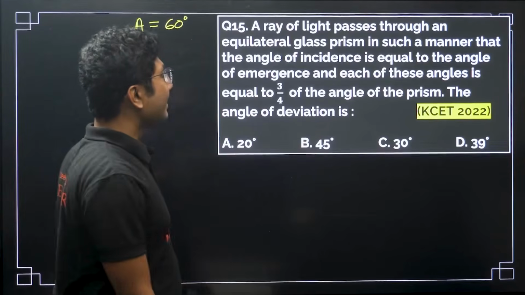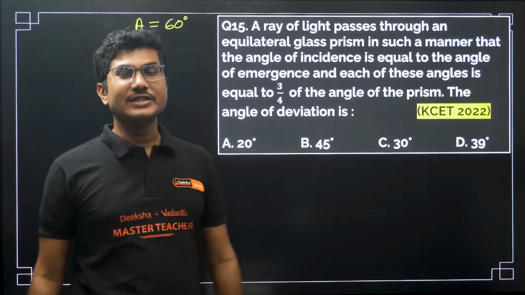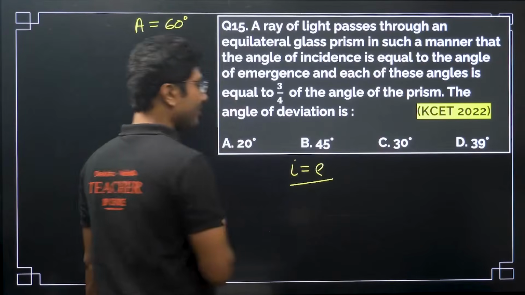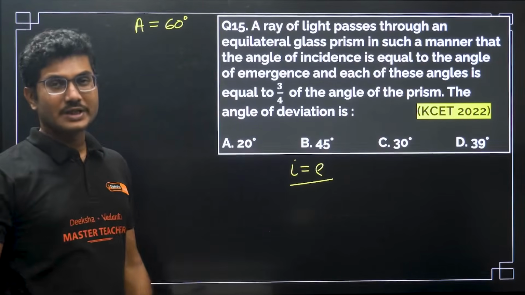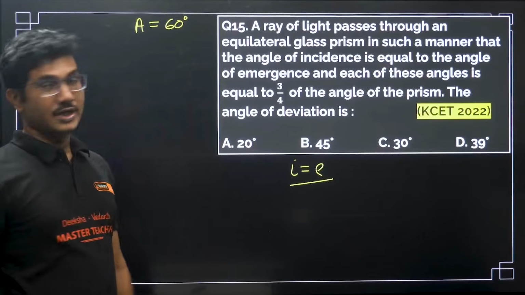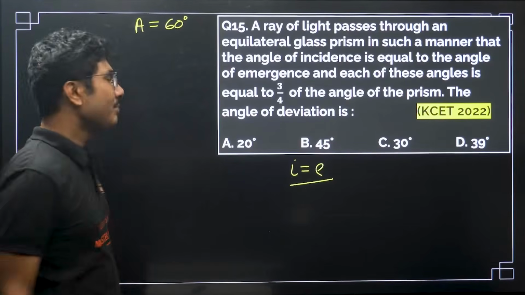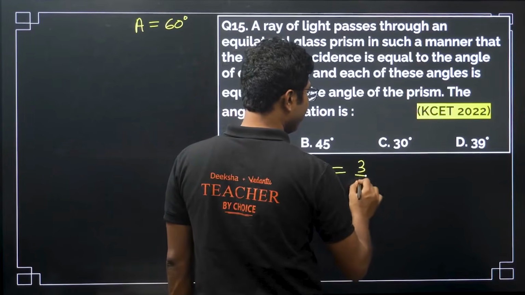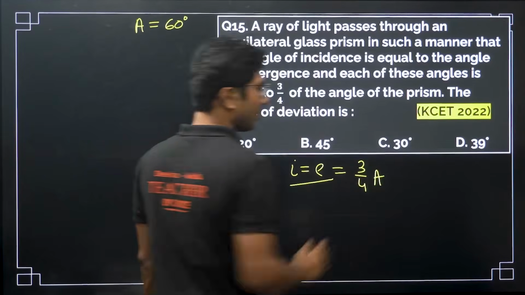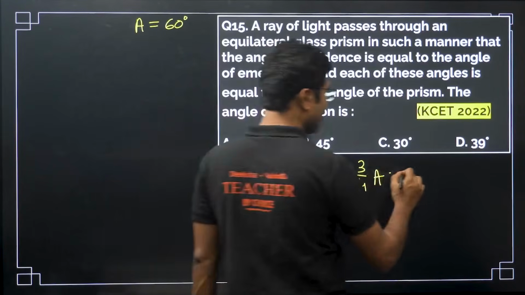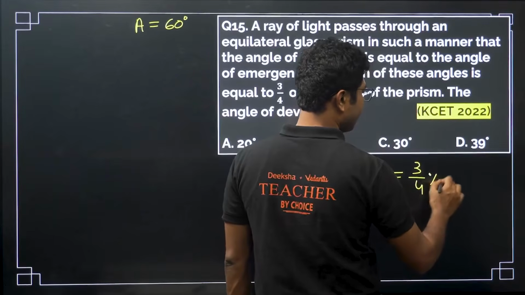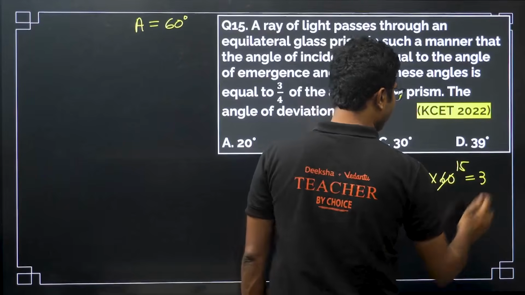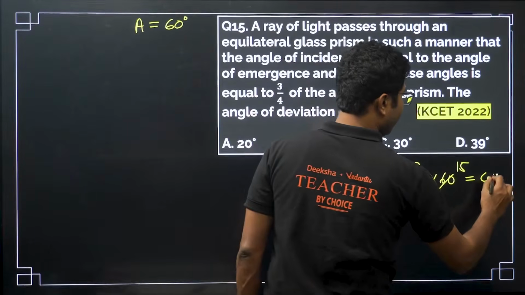Angle of incidence equals angle of emergence, so I is equal to E, which is the case of minimum deviation. Both of them are equal to 3/4 A. 3/4 of 60 degrees is 45 degrees each.